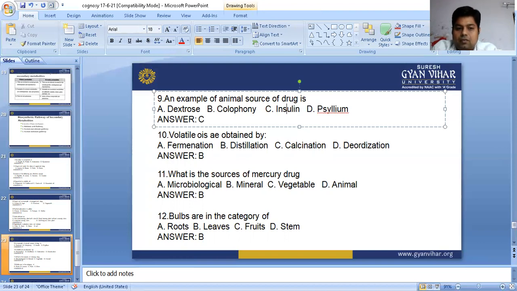Bulbs are category of root, leaves, fruit, or stem. Many times this question has been asked. Bulb is a characteristic of leaf. Potato is a characteristic of root. And fruit: general fruits, true fruits and false fruits. There are two categories of fruits, but fruits are obtained from the flower, the floral parts of the flower. Stem is a different thing.